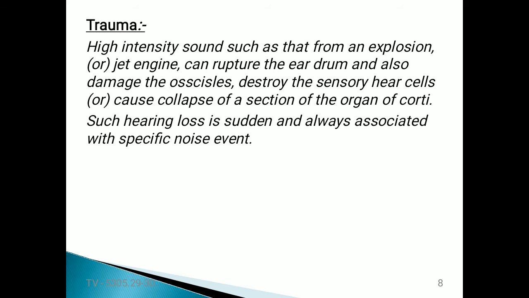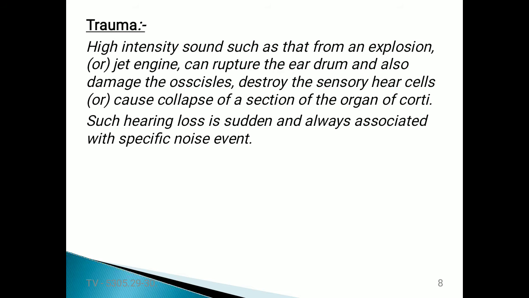If we listen to heavy sounds, generated from explosions or jet engines or other high sound sources, it can lead to rupture of our eardrum. Generally the sound signal is first incident on the eardrum, which is the tympanic membrane.